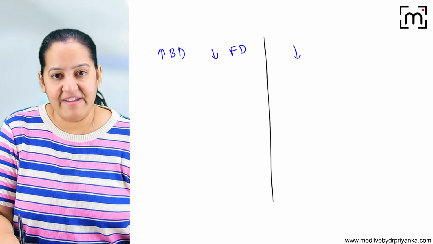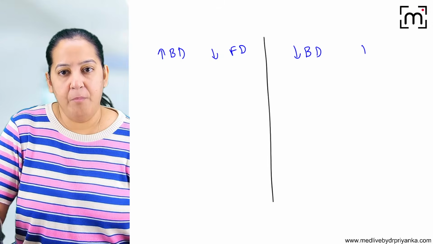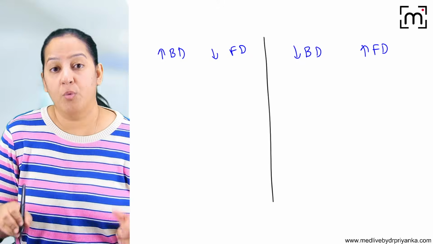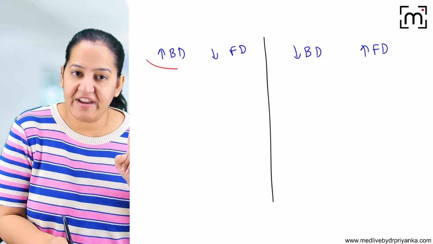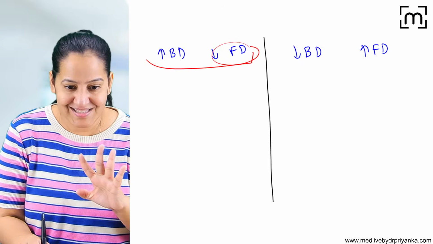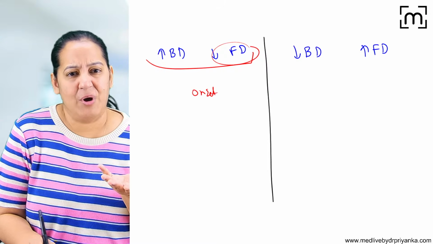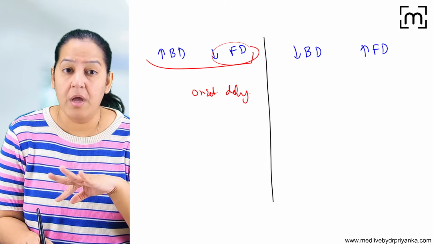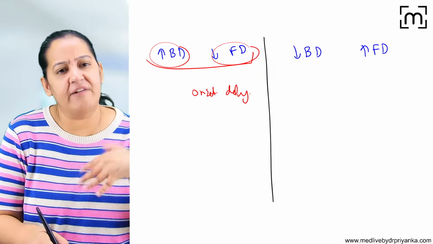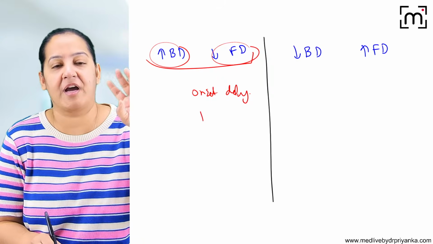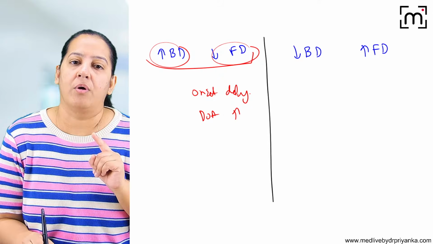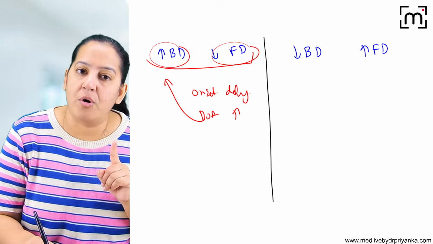The drugs which have less bound form and more free form, free drug is more. What will be the consequence here? Here the free is less. We concentrate on the free. Free is less now, so onset is very delayed. Only free is going to the tissue, but bound is more. Now bound is a reservoir. It will keep on giving the backup, so duration of action will be prolonged. Duration of action depends on the bound. Onset depends on the free.